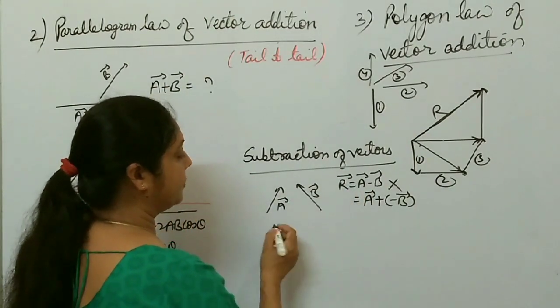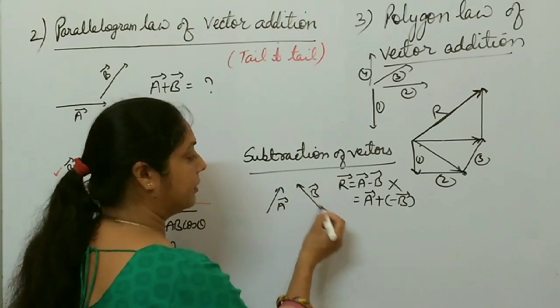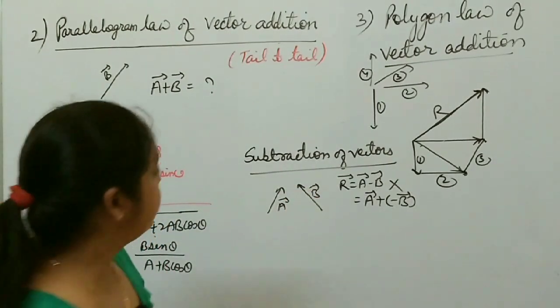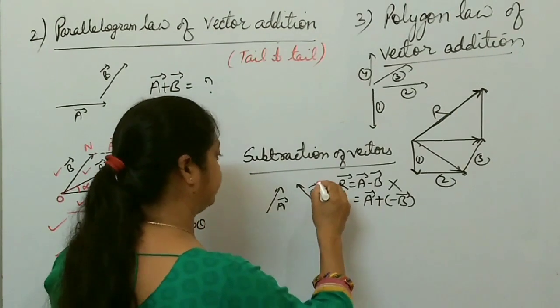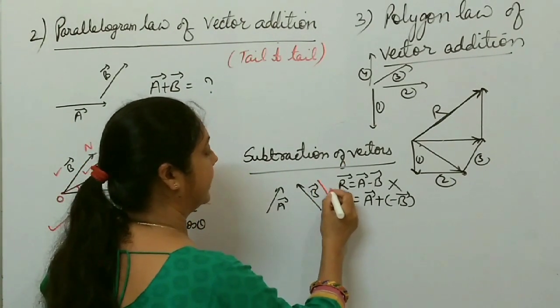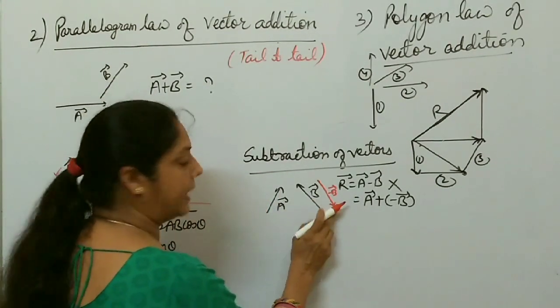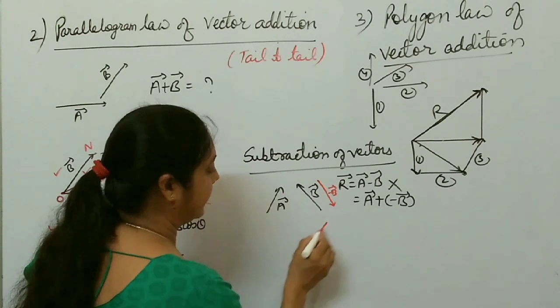And how do you draw this one? This is vector A and vector B is this one. So you take the negative of this B vector. Negative of this B vector is what? This one. Just draw it in the opposite direction. This is the negative of vector B. Now you have to add A with this minus B. So vector A is like this one.